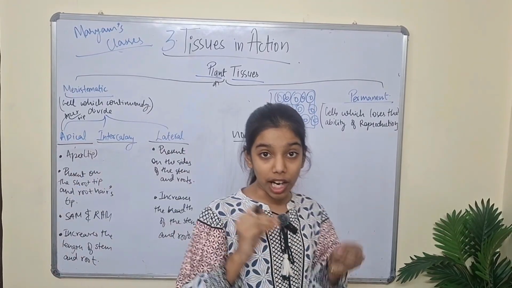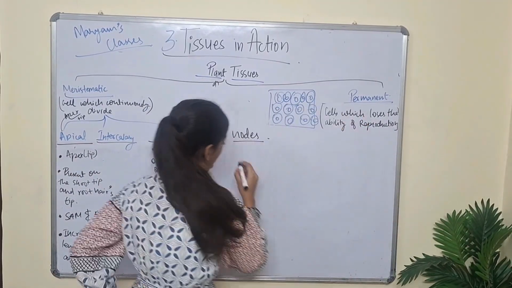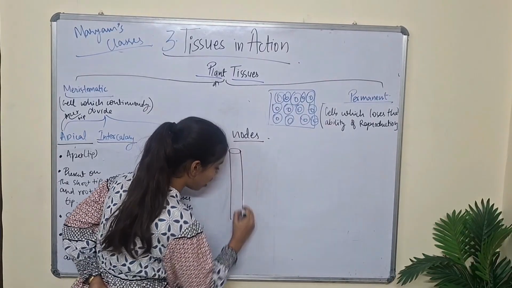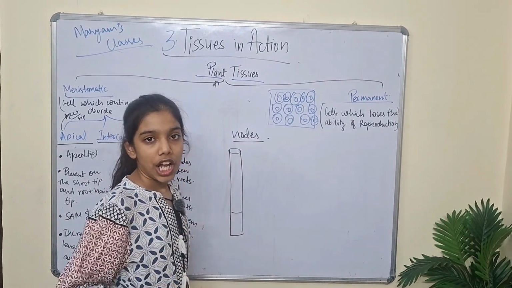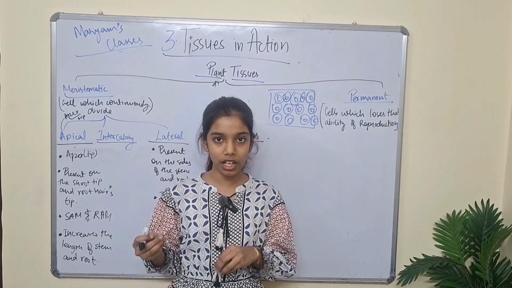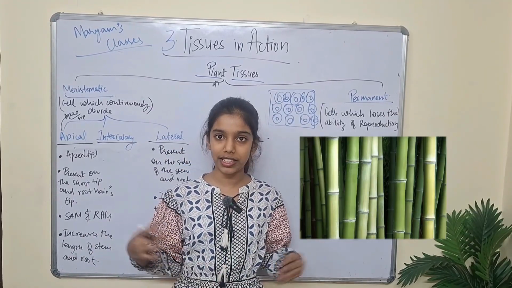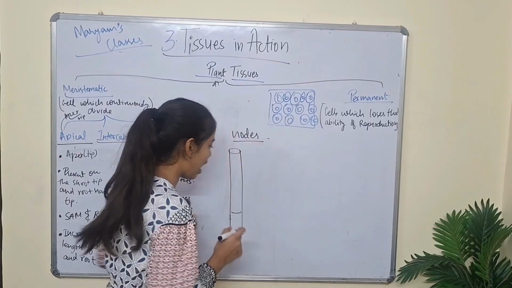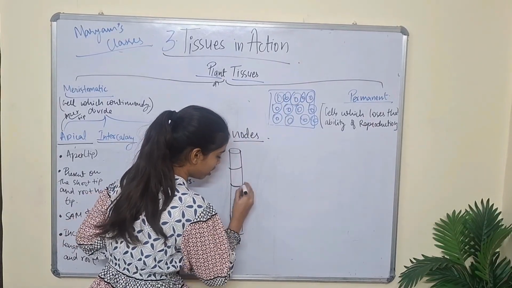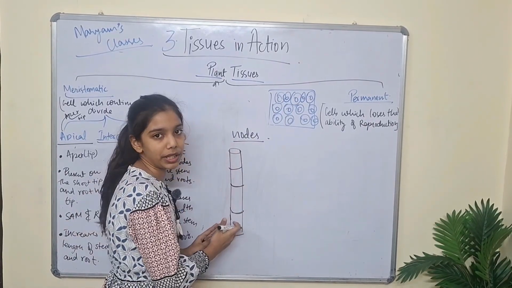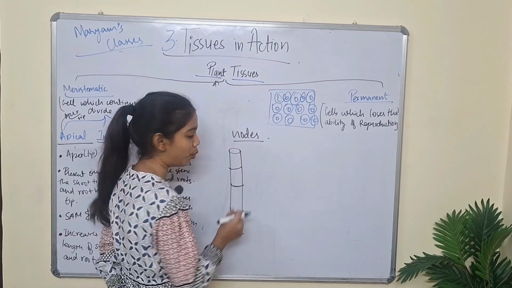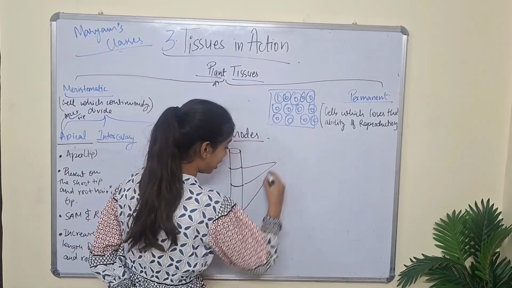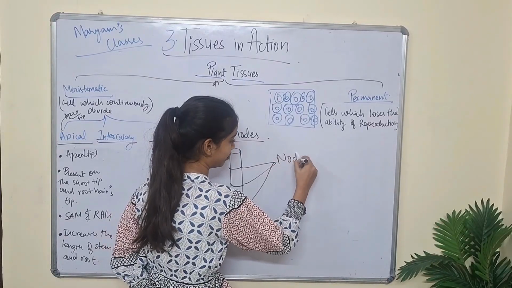Actually, the term nodes are present in the bamboo or sugarcane plants. If you have seen the bamboo or sugarcane plants, like this is the bamboo plant and this is the sugarcane, so they have nodes. So they have lines between them which have the partition which divides the bamboo. So these lines are known as nodes.